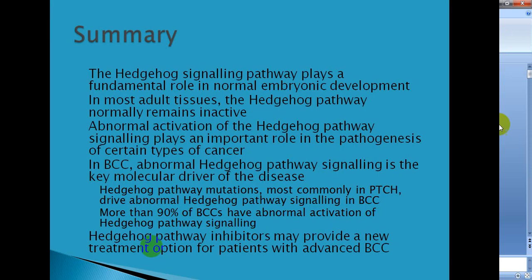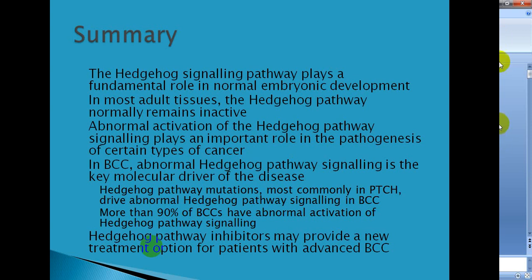So this is all about this hedgehog pathway. Now you can answer certain questions so that you can understand the chapter well. So what are the different types of hedgehog?